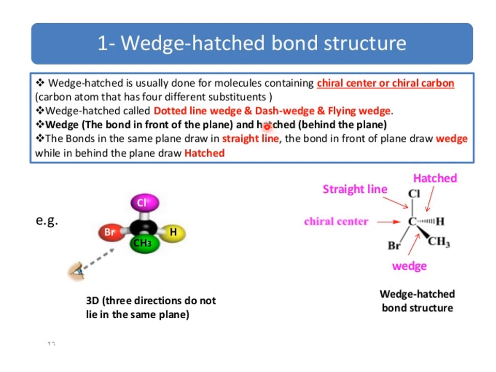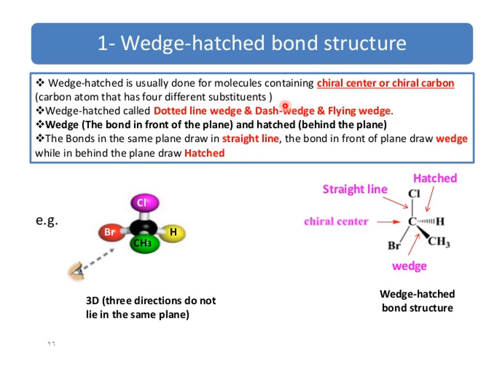Chiral means that if four different substituents are attached to the central carbon atom, then it is called chiral. Wedge and hatched bonds can be called dotted line, dash wedge and flying wedge. Wedge is the bond in front of the plane and hatch is behind the plane.